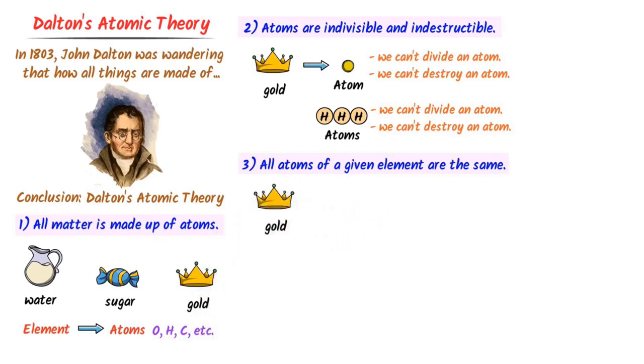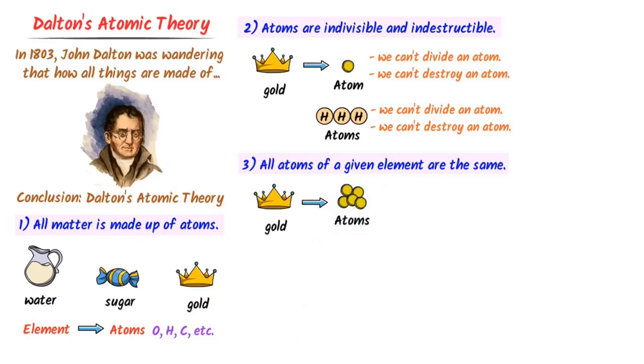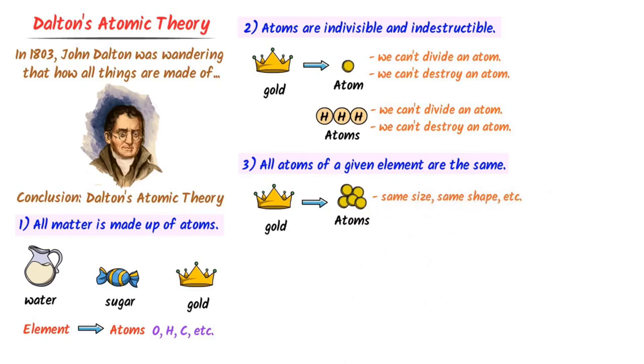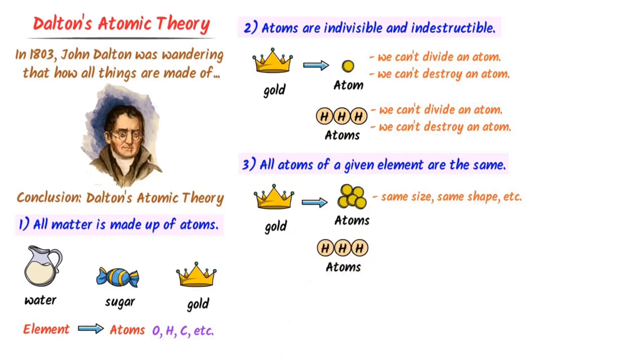For example, consider gold. Let's say I have 100 gold atoms. These 100 gold atoms are identical in size, shape and everything. Similarly, consider hydrogen atoms. They are all identical, just like all $1 and all ₹1 coins are the same shape and weight.